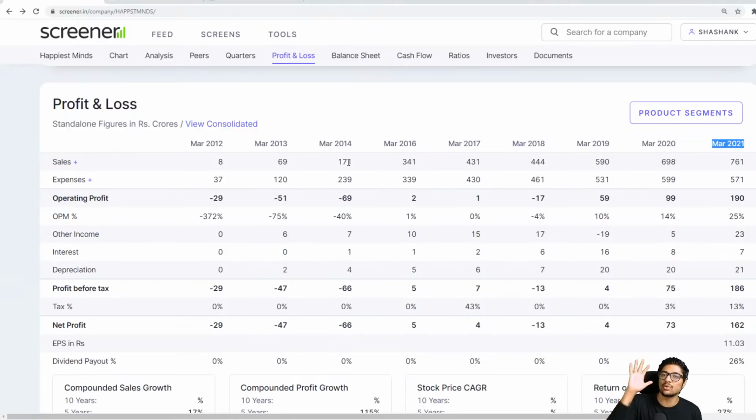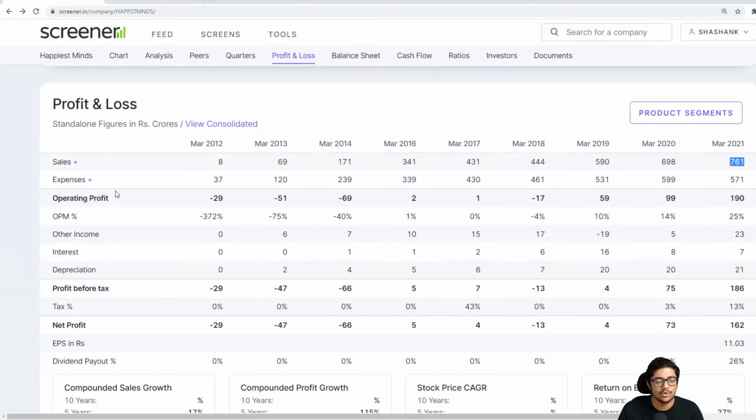I usually look at only the last 5 years. That's more than enough, because uske pehle kya kiya, I don't care so much. Last 5 years, is there growth or not? So let's check it out. Last 5 years would be 21, 20, 19, 18, 17. We can even take 16 if you want. Now let's look at the sales growth. 341, 431 growth, 434 not a big growth, almost no growth. 590 very good growth, 698 amazing growth, 761 good growth. So if you see year on year, the company is growing quite fast. Not very, very fast, but the company is growing fast. So that's not a problem.